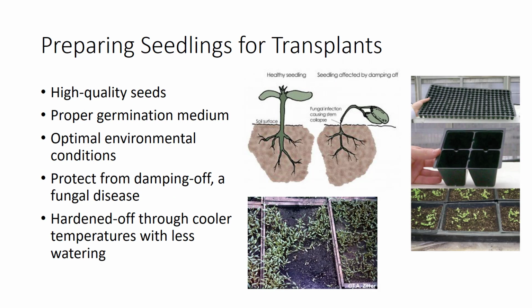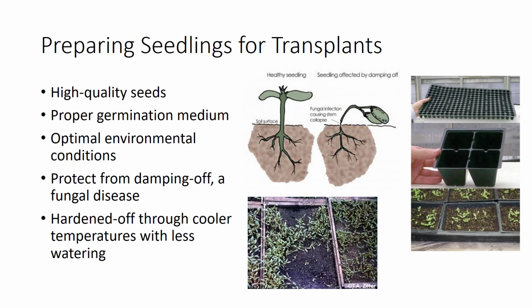High-quality transplants start with high-quality seeds. After high-quality seeds have been procured, they need a germination medium that has proper drainage and aeration, adequate water and nutrient holding capacity, favorable pH, proper essential elements, and freedom from insects, weeds, and disease organisms. After a high-quality germination medium has been selected, the proper environmental conditions must be provided to ensure good germination and